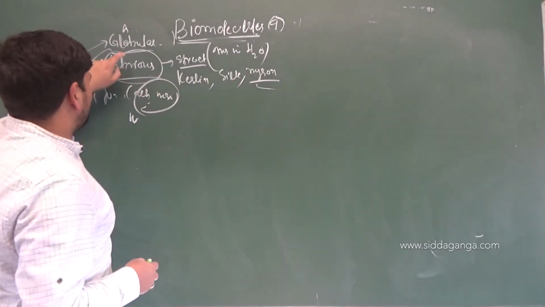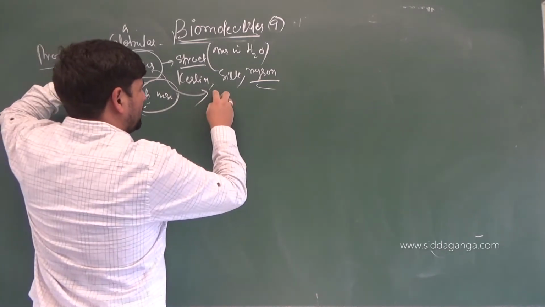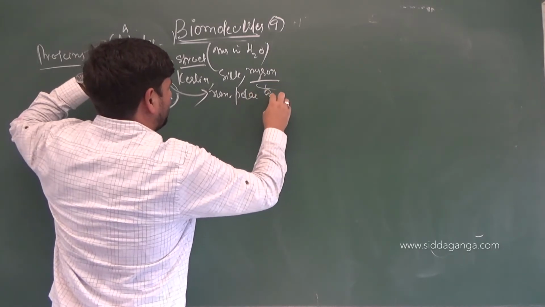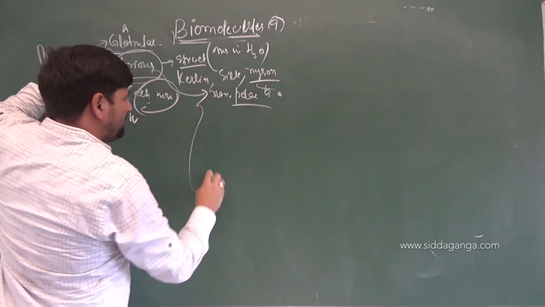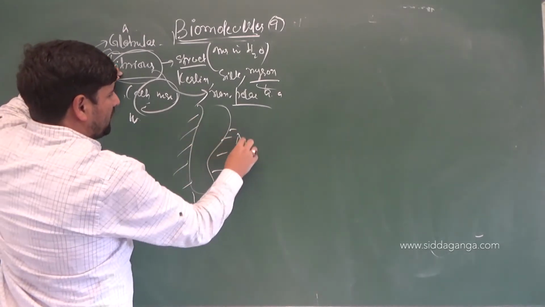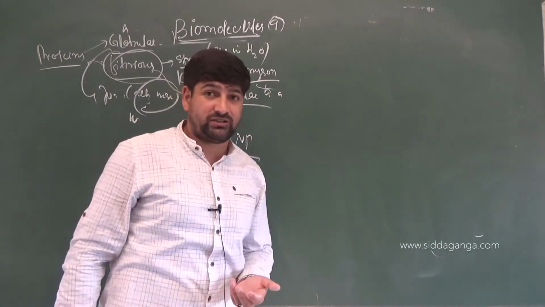Usually fibrous proteins are made up of non-polar amino acids, or they may be made of different amino acids but the ones exposed to the medium outside are non-polar, and the internal core may be made of polar amino acids, right?